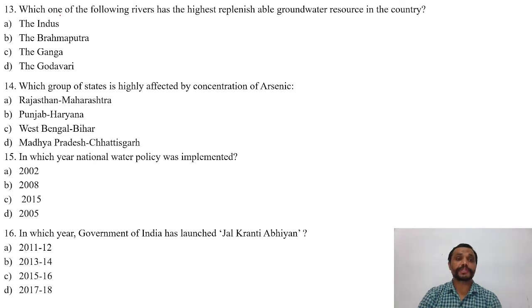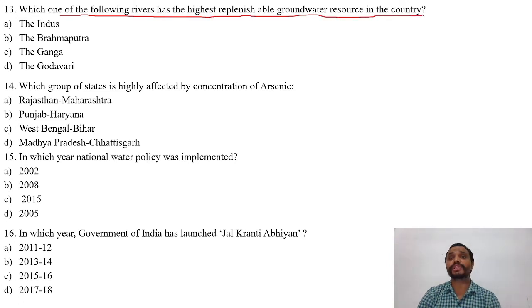The next question is, which one of the following rivers has the highest replenishable groundwater resources in the country? The options are A, the Indus, B, the Brahmaputra, C, the Ganga, D, the Godavari. The right answer is C, that is the Ganga.